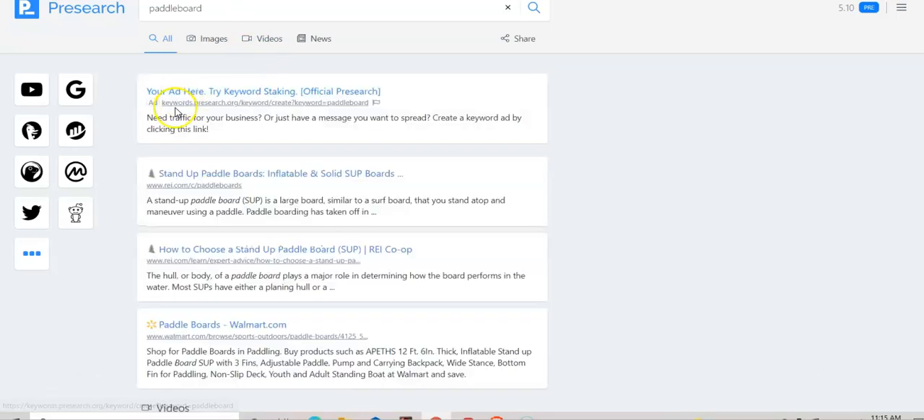Okay, so you see here it says "your ad here, try staking, official Presearch." So this is basically an ad to advertise to me that I can run an ad and have this ad space. Nobody has this one right now. If you want to search for uncompetitive keywords that nobody's staking for, you can just run searches on here until you pop up with something that doesn't have an ad, and then it's not going to be competitive.